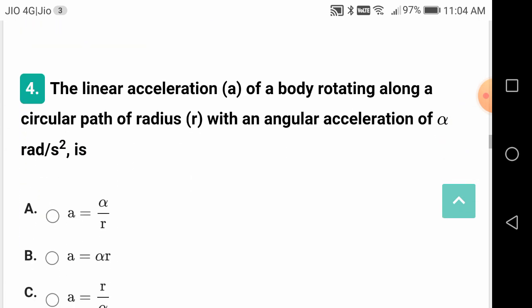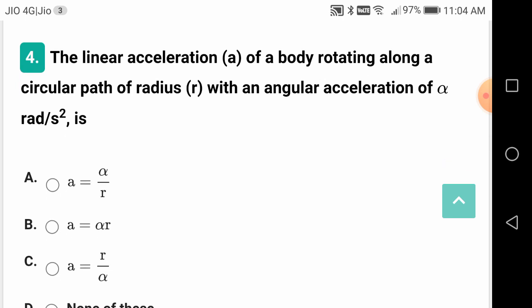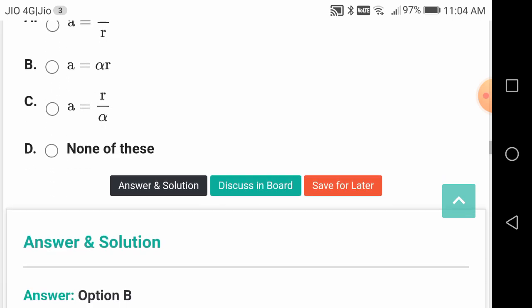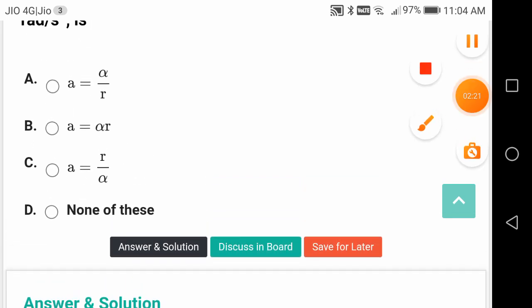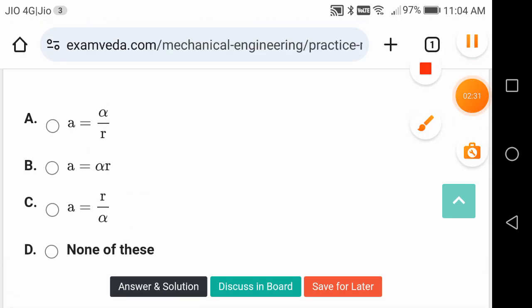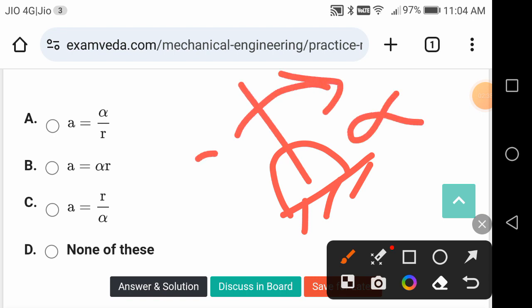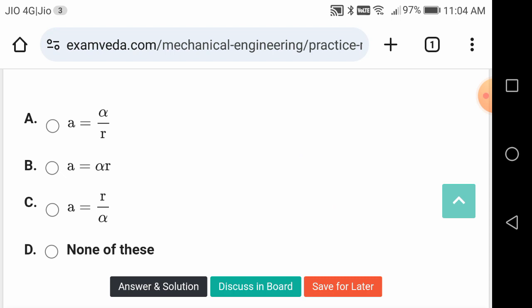Right, friends. The linear acceleration of a body rotating along a circular path of radius r with an angular acceleration of alpha is given by, what is the answer? The answer is B. a is equal to alpha into r. r is the radius, or link length simply you can say. So your link will be something like this. It will be rotating, right? For example, alpha, this is the alpha, r is the link length. So this will be tangential acceleration.